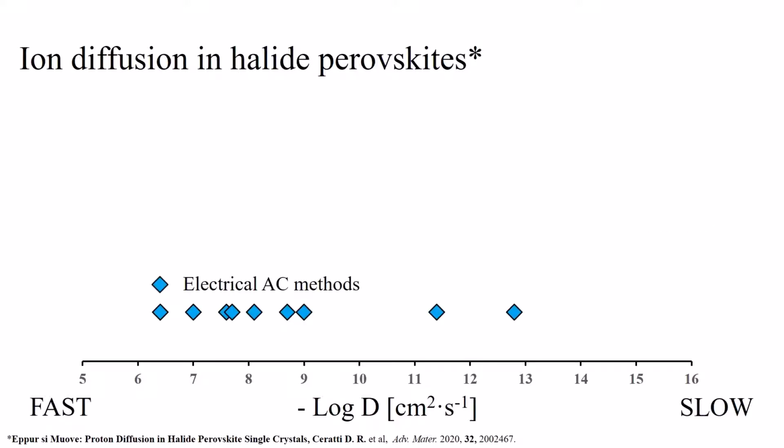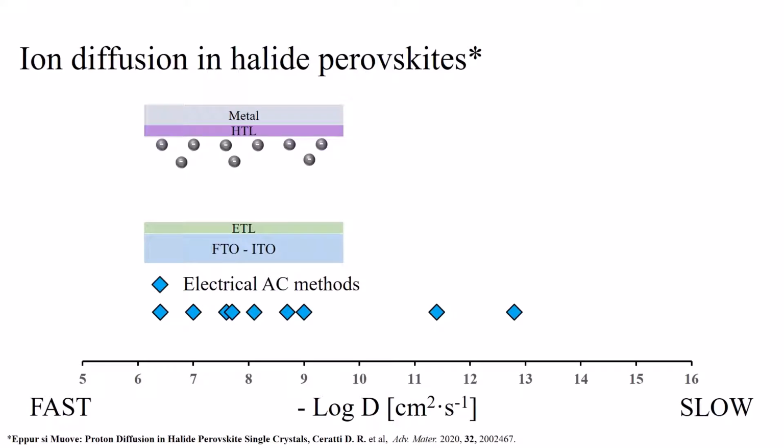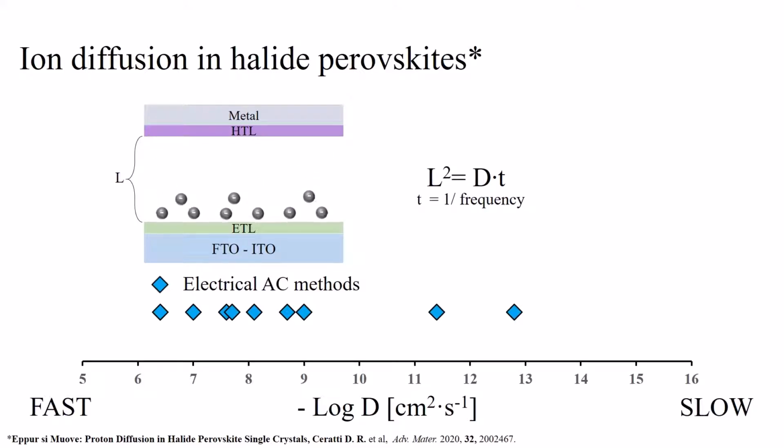The first one is related to alternating current methods, such as impedance or capacitance spectroscopy. In this, an alternating electric field is applied and the current compensating the movement of ions is recorded. Below a certain frequency, ions can travel all across the perovskite layer, and the typical time scale they need is simply related to the diffusion coefficient and its thickness by this mathematical relation.